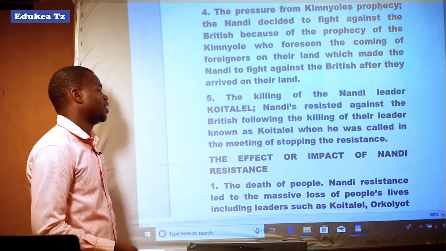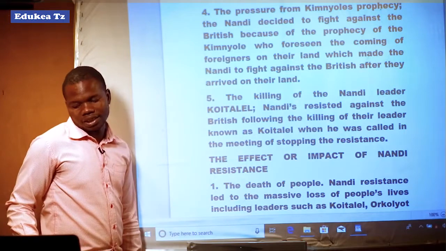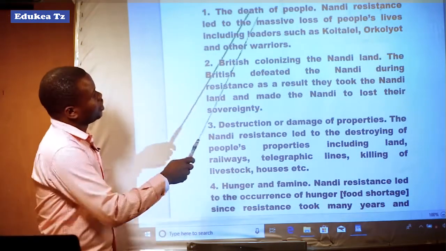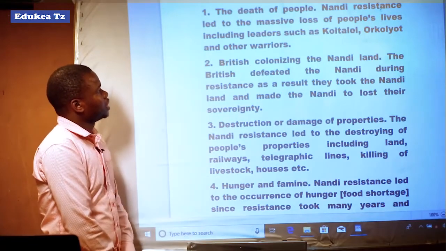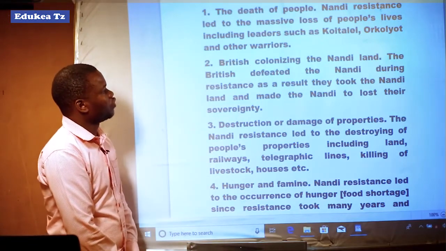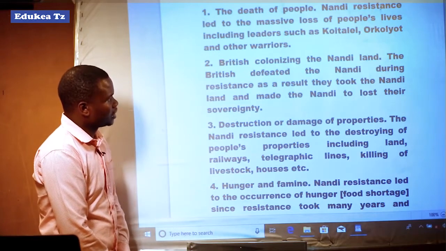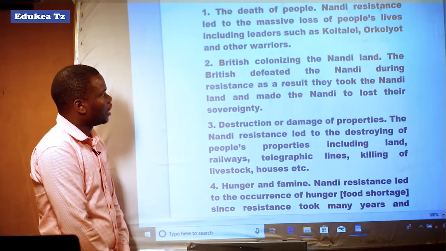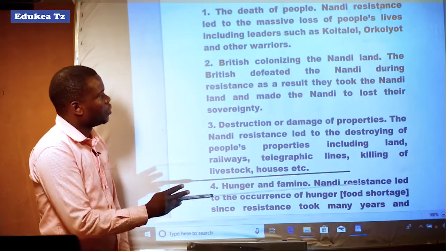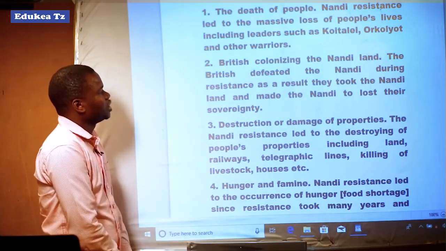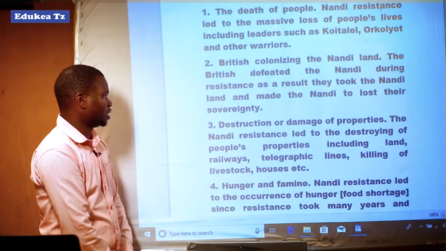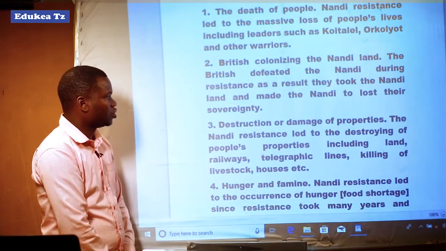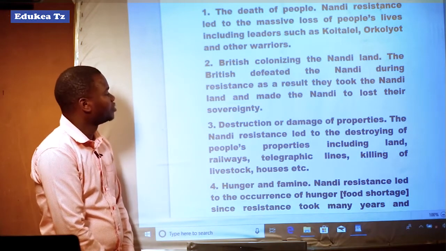Let us discuss the effects or impact of Nandi resistance. Number one was death of people. Nandi resistance led to massive loss of people's lives, including leaders such as Koitalel himself, who lost his life, and other warriors. The British colonized the Nandi land. The British defeated the Nandi during the resistance. As a result, they took the Nandi land and made the Nandi lose their sovereignty.